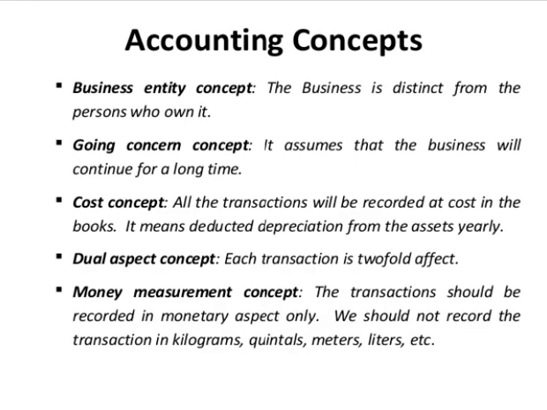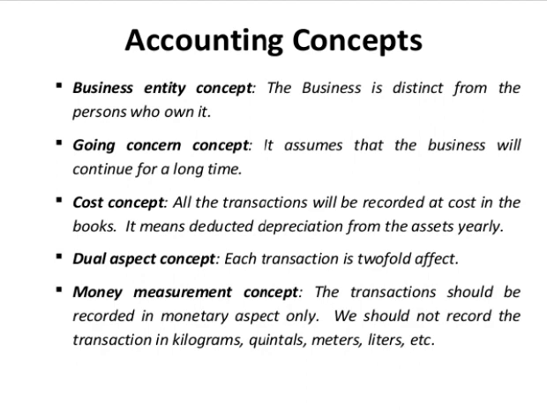Then accounting concepts. First one, business entity concept. After registering a company in a name, the accounts are prepared for the company itself, not for the person who owns it. That is, the business is distinct from the persons who own it. Then, going concern concept. It assumes that the business will continue for a long time. That is, there is no end for a business. The persons running that business may change, but the business has no end.